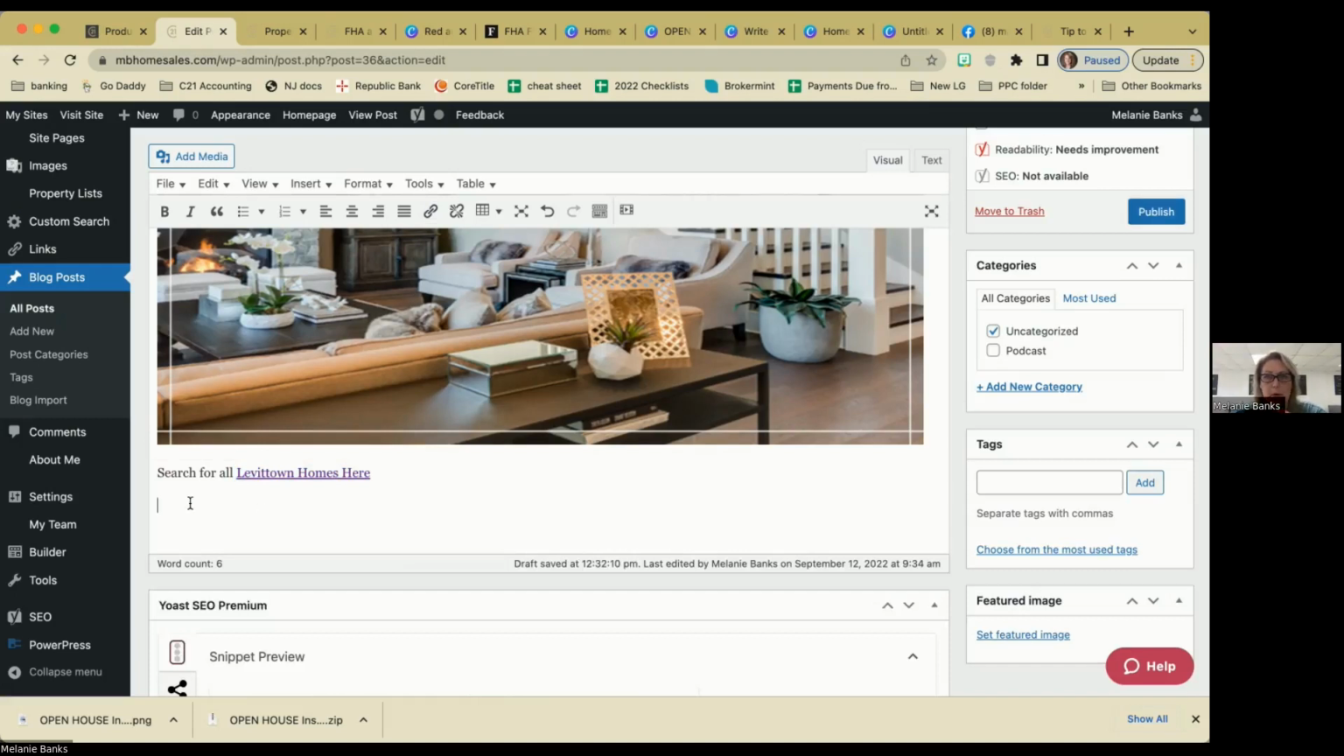So we've walked through how to quickly do a video in Canva, how to embed that video into our blog, how to take an image inside of Canva and enter it into our blog, and then also how to take a hyperlink and enter that into our blog post. So hope that helps you guys.